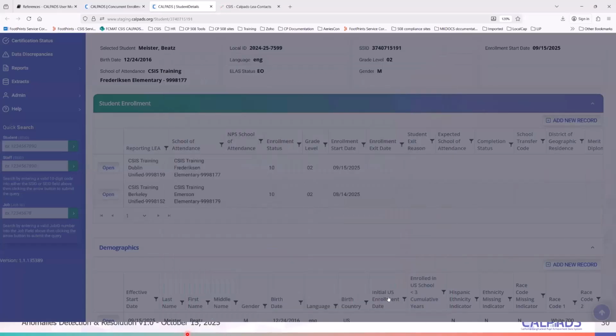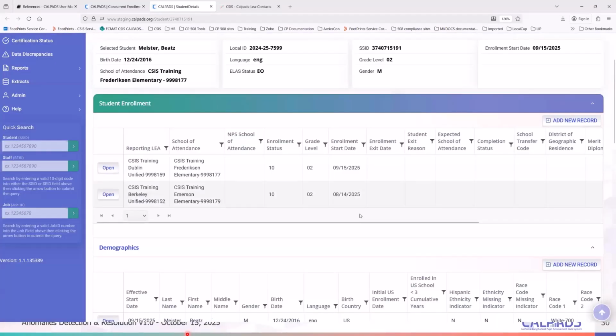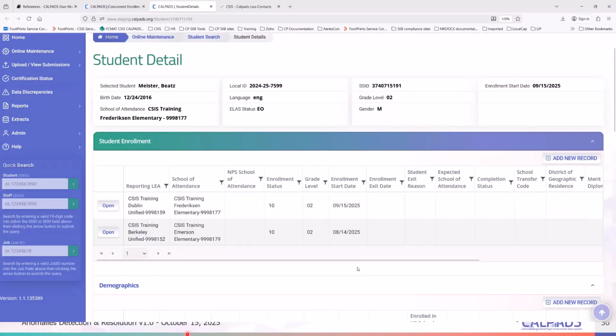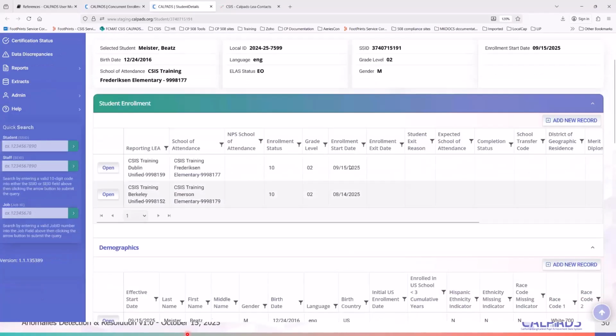Okay, so let's say the student is still here. The student is still in CalPADS and is actually sitting at the desk right now at your school site. That means my dear friend Nate may have picked up the wrong student, may have hijacked my SSID. I knew that guy was always trouble. So I have to reach out to Nate.